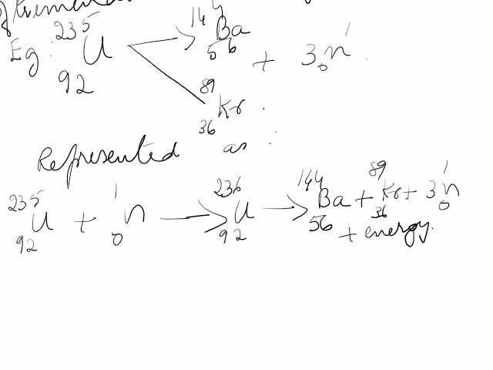It can split into different pairs of nuclei. In each fission reaction, the atomic number Z and mass number A remain conserved. See, 92 plus 0, 235 plus 1 is 236. When this splits up, 56 plus 36 is 92, and 144 plus 89 plus 3 will become 236.